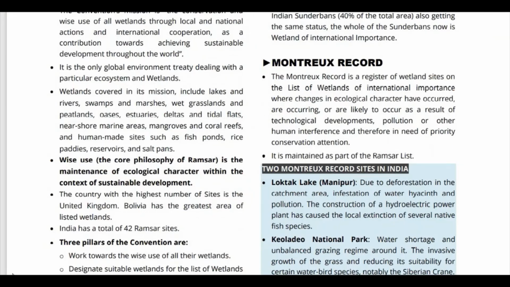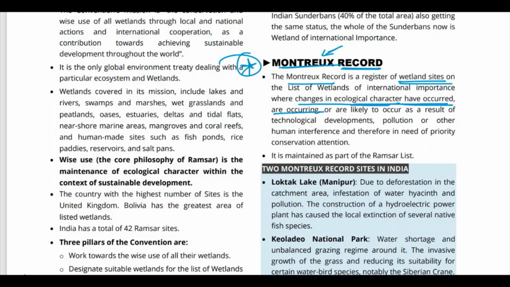Okay. So next is this Montreux record, French या स्विट्जरलैंड के हिसाब से जो भी इसका प्रोनाउंसिएशन हो, हम इसको फिलहाल Montreux बुलाएंगे. Montreux record is a register of wetland sites. This is important. Okay. Montreux record is a register of wetland sites on the list of wetlands of international importance, where changes in ecological character have occurred, are occurring, or are likely to occur as a result of technological developments, pollution, or other human interference, and therefore in need of priority conservation